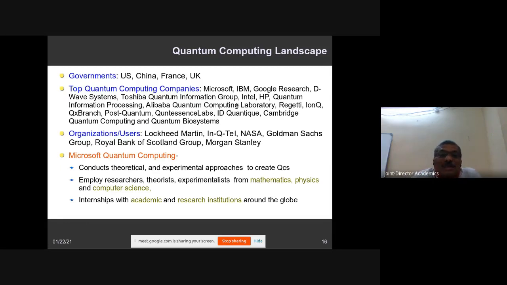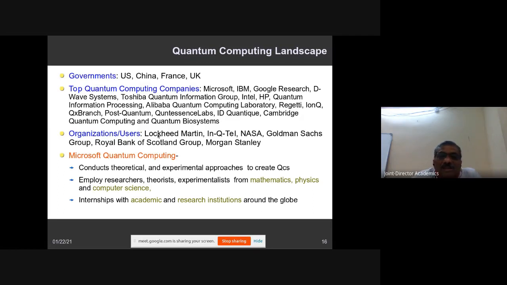HP is developing with a QIP. And Alibaba is also spending a lot of money for the development of quantum computing, especially by sponsoring laboratories. And this is another company, an open source company, and there are some more companies. These are the topmost companies you can find which are developing or doing research towards quantum computing.